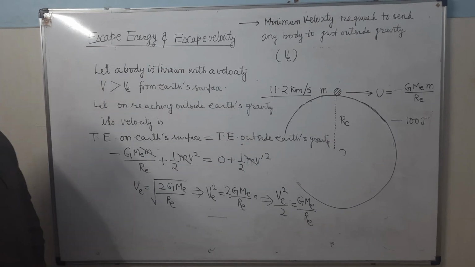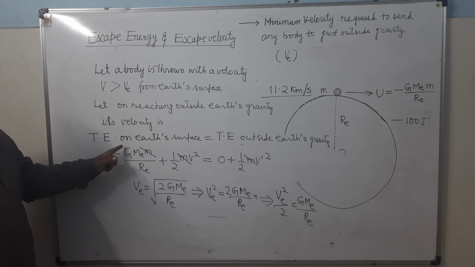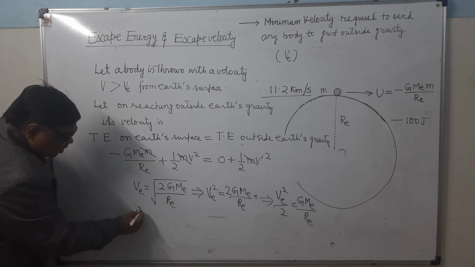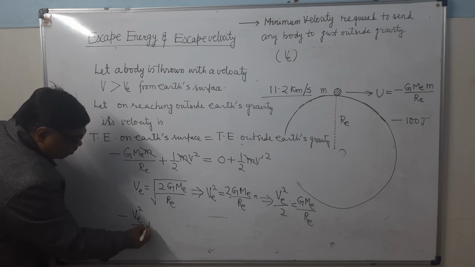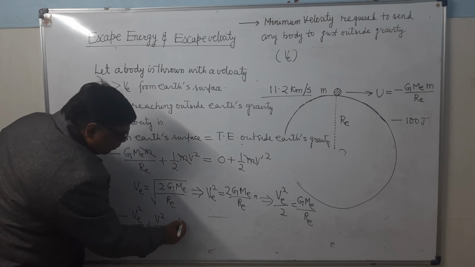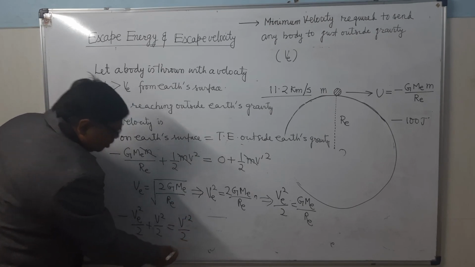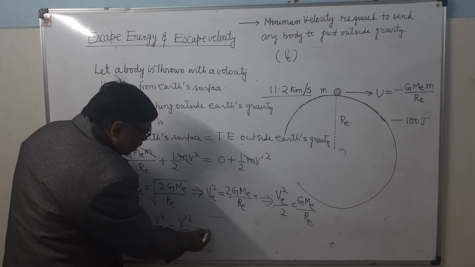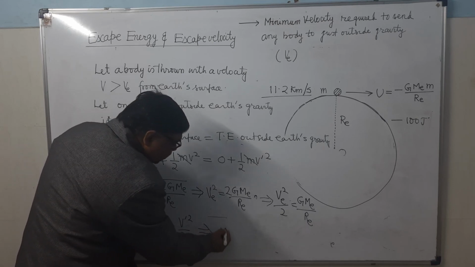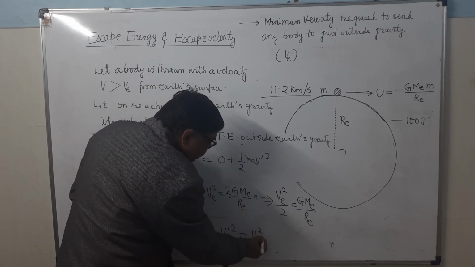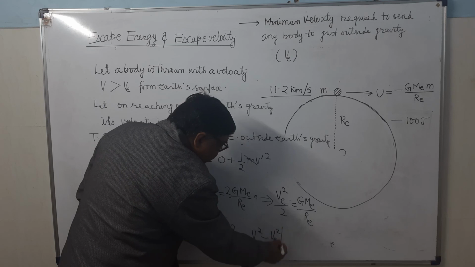So now what will you do? In place of this GME upon RE, we will write that value. It's clear? So it will be minus VE square upon 2 plus V square upon 2 equals V dash square upon 2. And when we simplify it further, the 2 will be cancelled. V dash square equals V square minus VE square. It's clear?